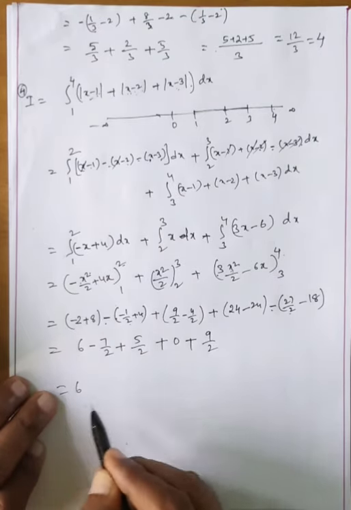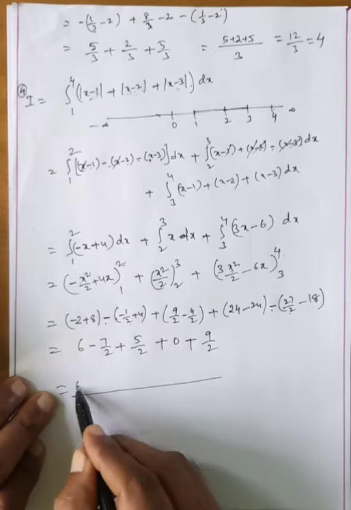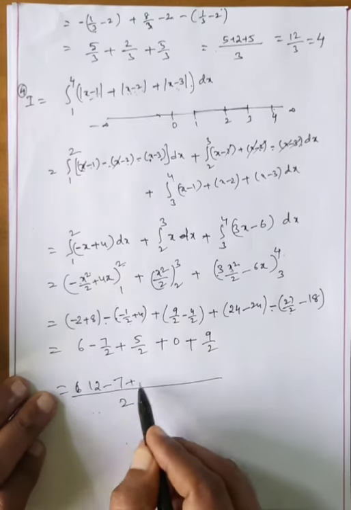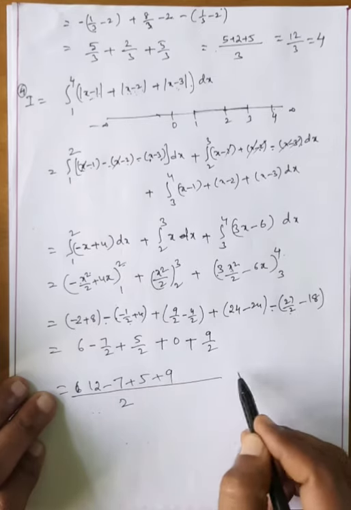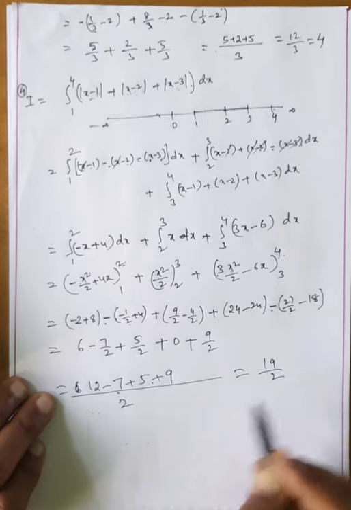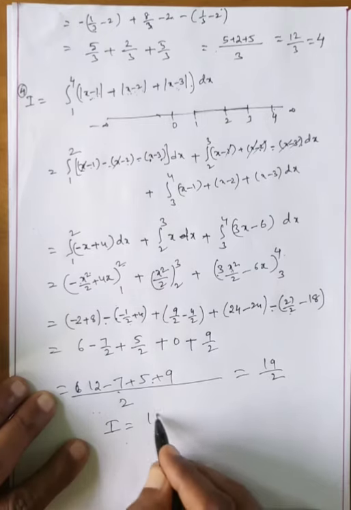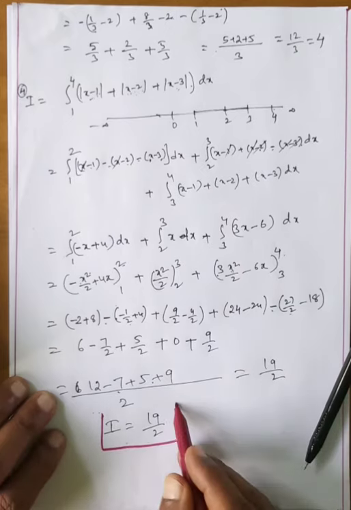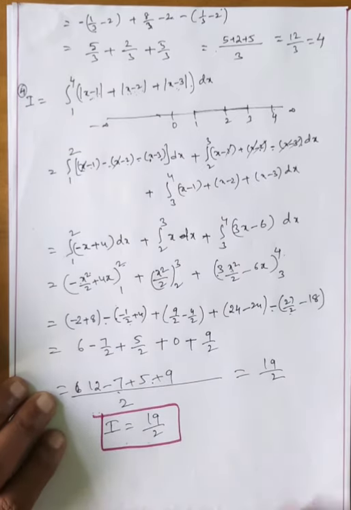Now 6 minus, LCM is 2, no problem. 12 minus 7 plus 5 plus 9. Okay, 12 minus 7 means 5. 5 plus 5, 10, 19 by 2. Now I is equal to what, my dear students? 19 by 2. This is the perfect answer, my dear students. In this way, we will do the problems.